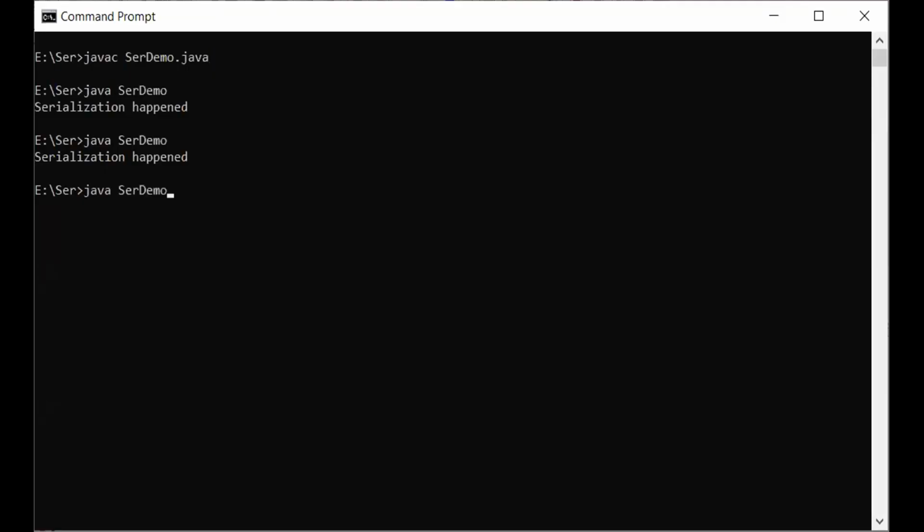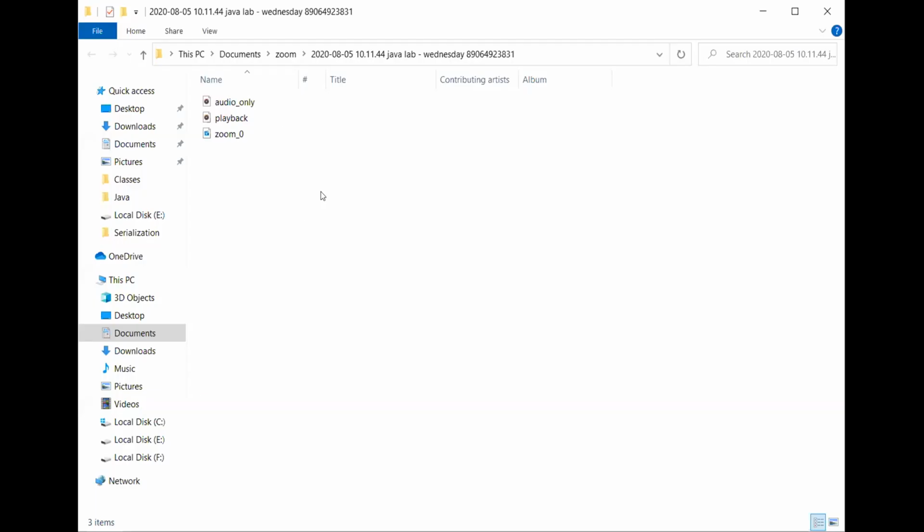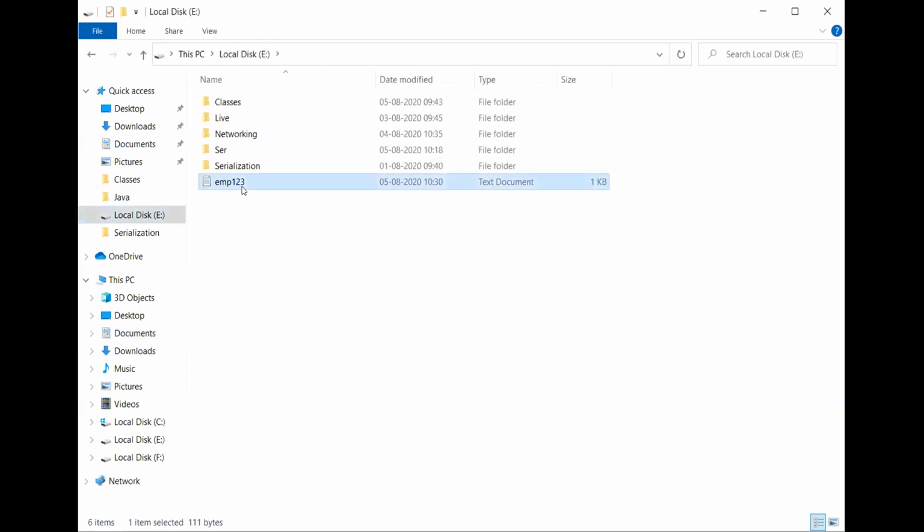Hope you can see my command prompt. Javac, I'll compile it first. I'll run my program. They're telling me serialization happened. No, I don't believe that. I'll go back to my Explorer window. Where was it? I created it in E. It was a file called EMP123. I open up EMP123. It doesn't make sense to me. Anyway, my object is now stored in EMP123. I'll take back my program.